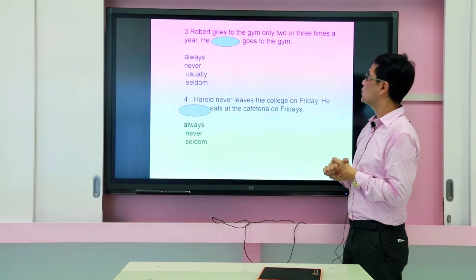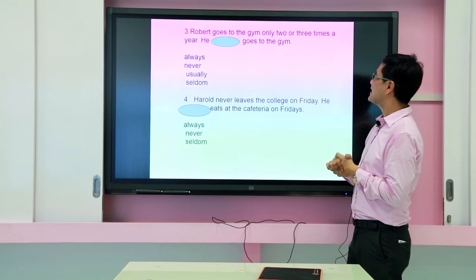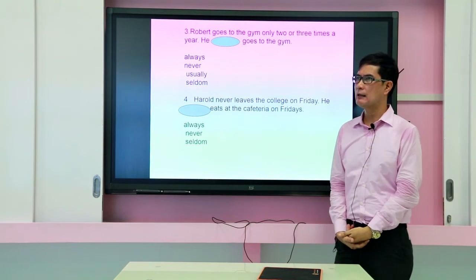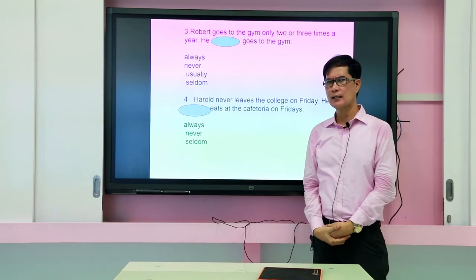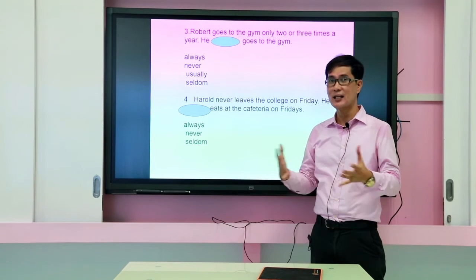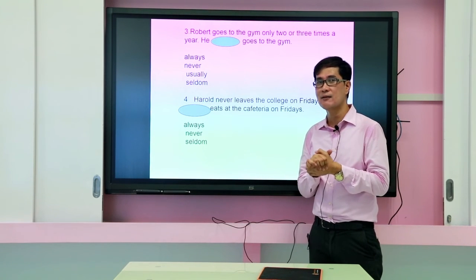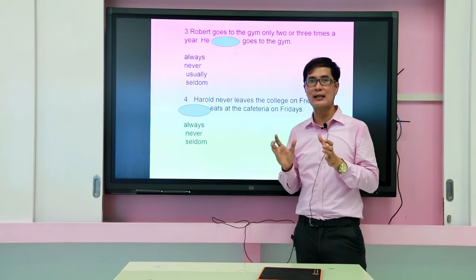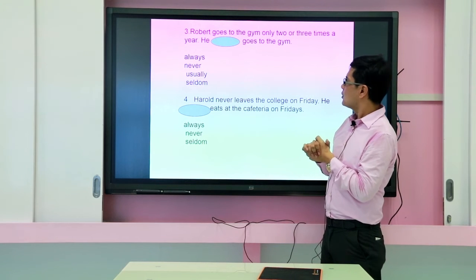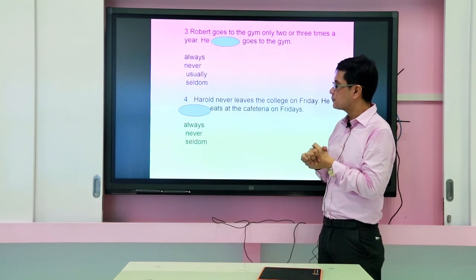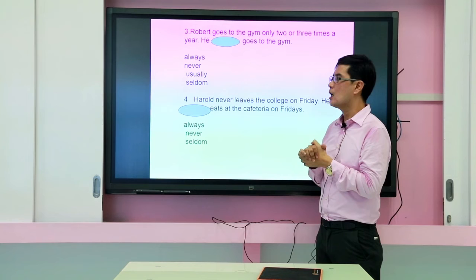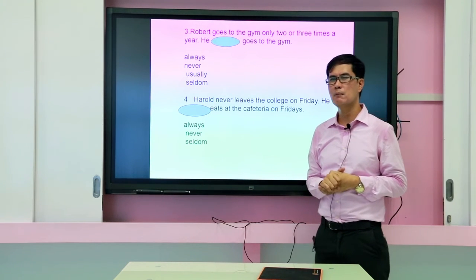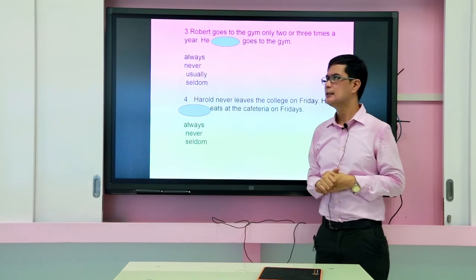Robert goes to the gym only 2 or 3 times a year. 2, 3 times a year. So we're talking about a year right here, and again, how many days are there in a year? We have 365 days. Year. So make sure that you have the keywords right here to understand the sentence. So are we going to use always, never, usually, or seldom? He blank goes to the gym. What is the most appropriate answer right here?